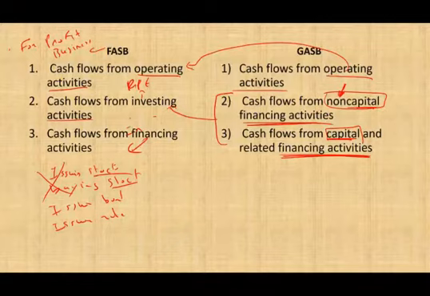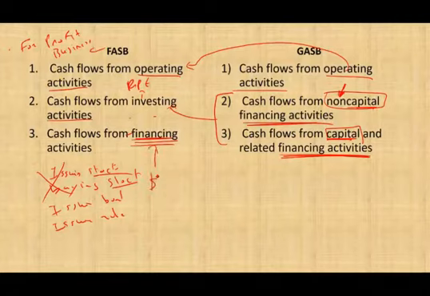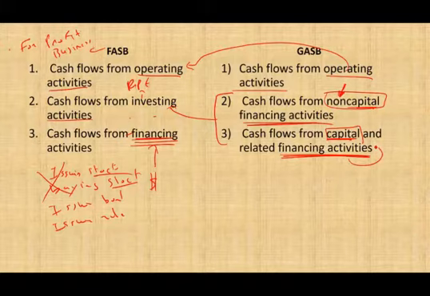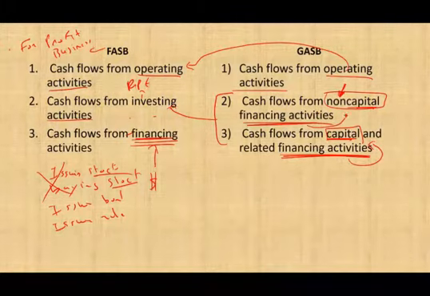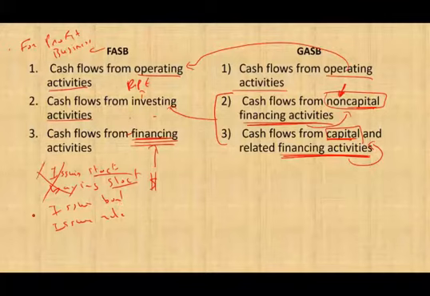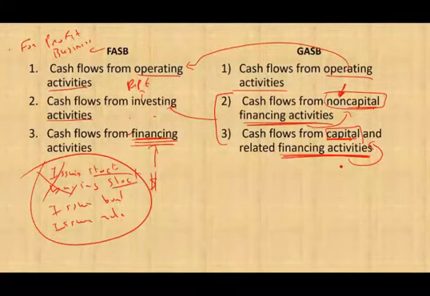And what is financing? Notice, under the private FASB categories, financing is how we raise money. So the government says we could be raising money for capital purposes, which is to acquire property, plant, equipment, or we could be raising money for non-capital purposes. So don't let the words confuse you, okay? Financing means how the company raises money. The private company issues stocks and issues bonds, right? Government either raises money to buy capital assets or raises money for purposes other than capital assets.